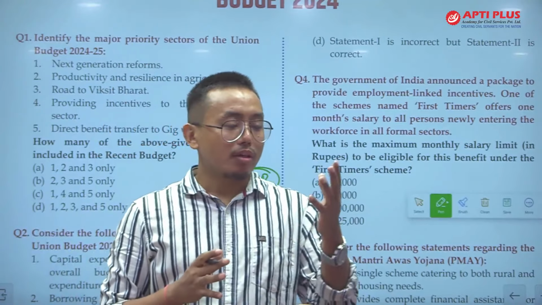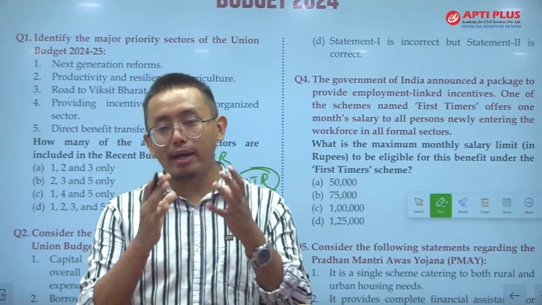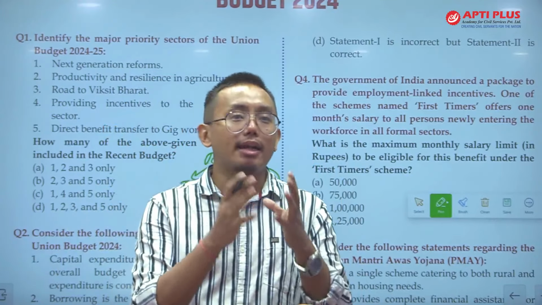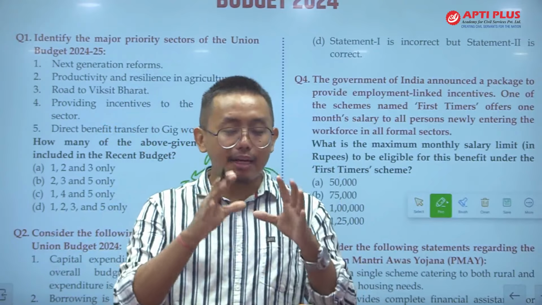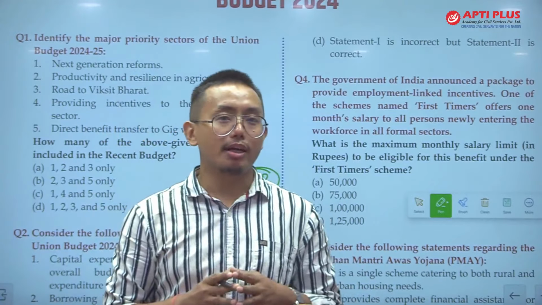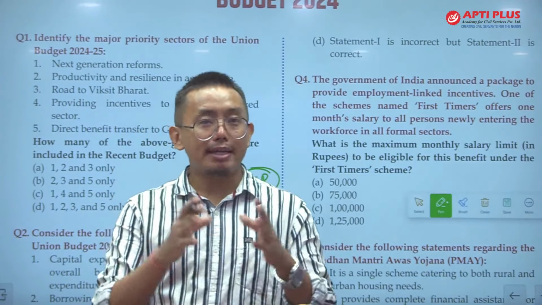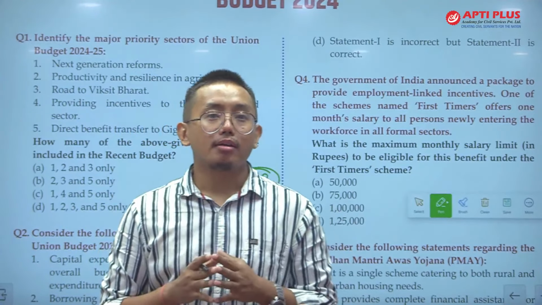When you buy the Colgate, you are paying the tax to the government, and that tax is paid by all the people who buy the Colgate, ठीक है. That means everyone is paying the tax while buying the Colgate.